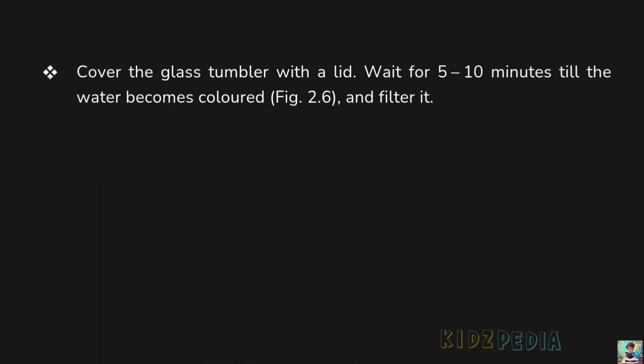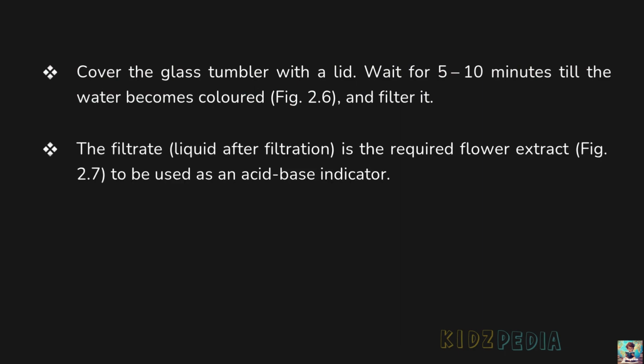Cover the glass tumbler with a lid. Wait for 5 to 10 minutes till the water becomes colored, figure 2.6, and filter it. The filtrate, liquid after filtration, is the required flower extract, figure 2.7, to be used as an acid-base indicator.